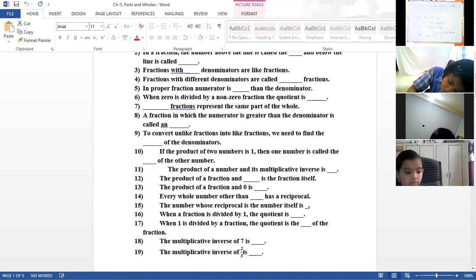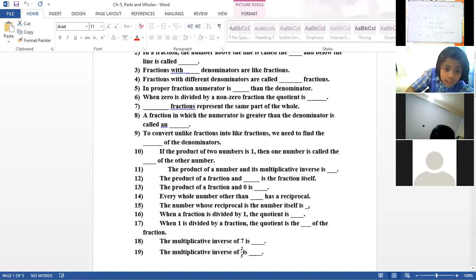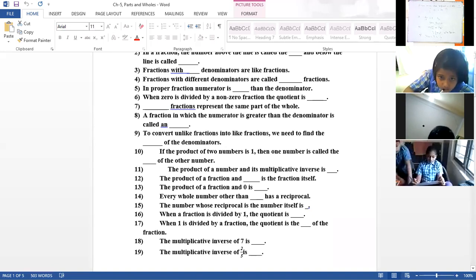You understood the 16th and 17th? Yes, sir. If you divide a number with 1 number or fraction, you will get the same thing. 17th: if 1 is divided by something, it will become reciprocal. Like 1 divided by 2, 1 by 2 is the reciprocal of 2. Here fraction or number, everything is the same.